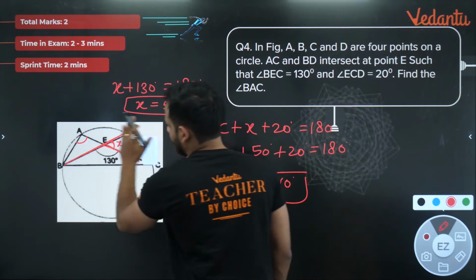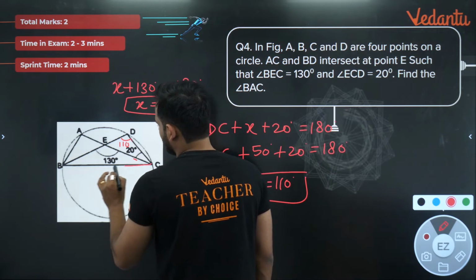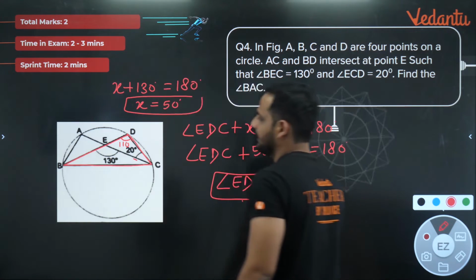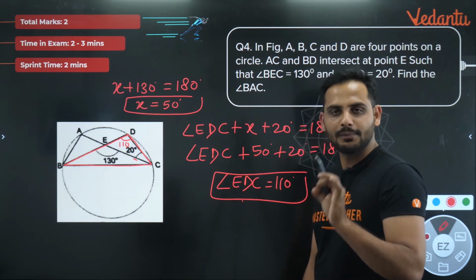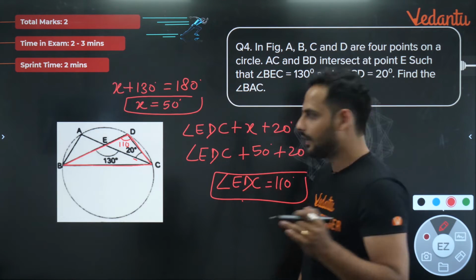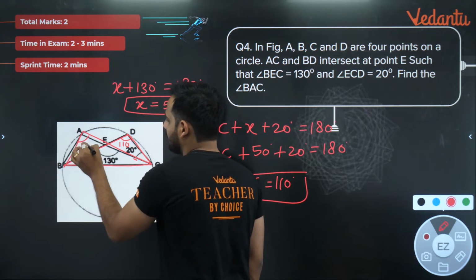Okay, bacho. So what I have got, sir, is that this angle is 110 degree. Now look here. This is a chord, and the chord makes an angle of 110 degree in this segment. So in this whole segment, anywhere, the angle will be 110 degree only, because angles in the same segment formed by a chord are equal. So I can say this angle, angle BAC, will also be 110 degree.